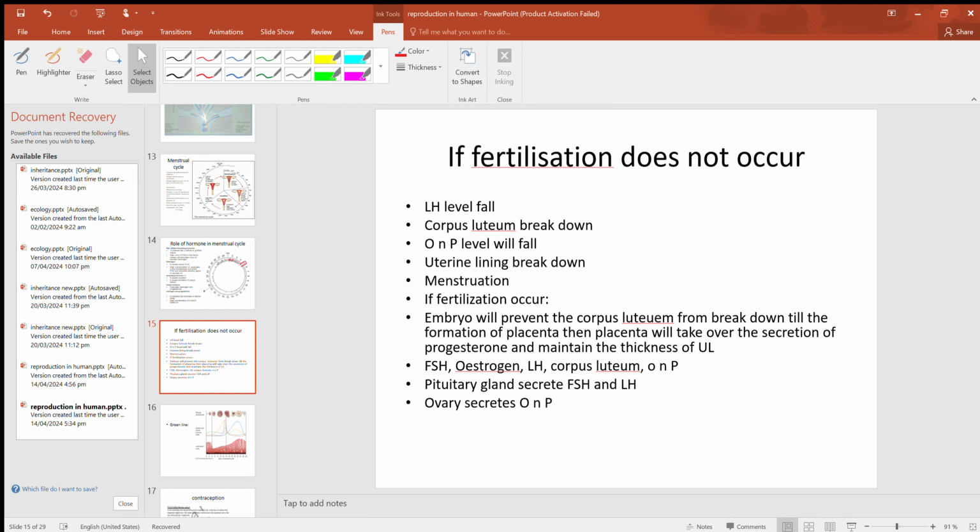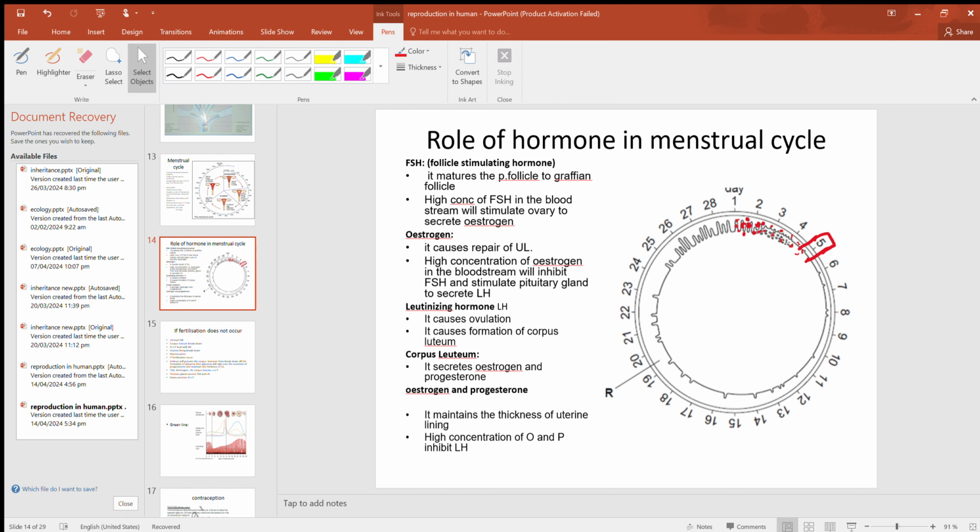Okay. So what happens if fertilization does not occur? Fertilization, when it happens, is on the 14th day from the onset of menstruation. There will be ovulation, and we know that the egg can survive for 2 days after ovulation, and sperm can survive for 3 days.